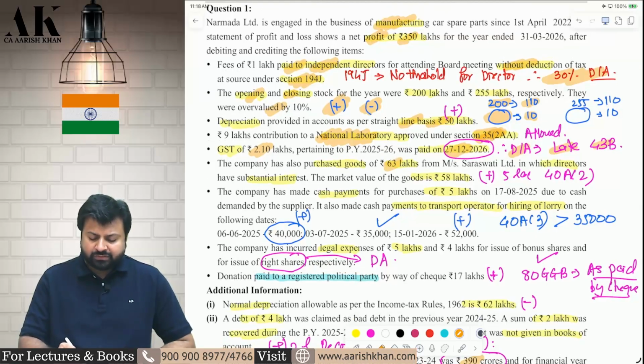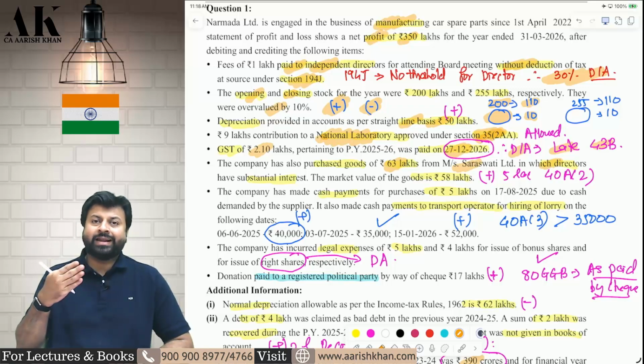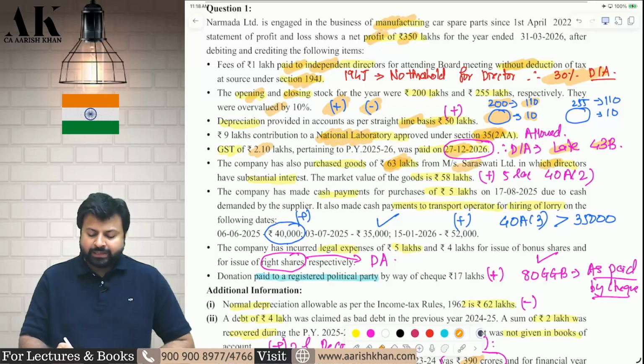You have purchased some goods of 63 lakh rupees from a company in which your directors have substantial interest. Therefore, you are a related party. So, from a related party, you are purchasing goods for 63 lakhs. The market value of the goods is 58 lakh. Therefore, the 5 lakh excess payment you are making will be disallowed under 40A(2). Excess payment made to a related party is disallowed.